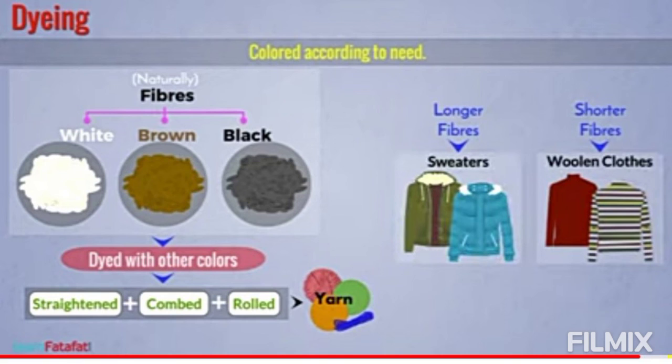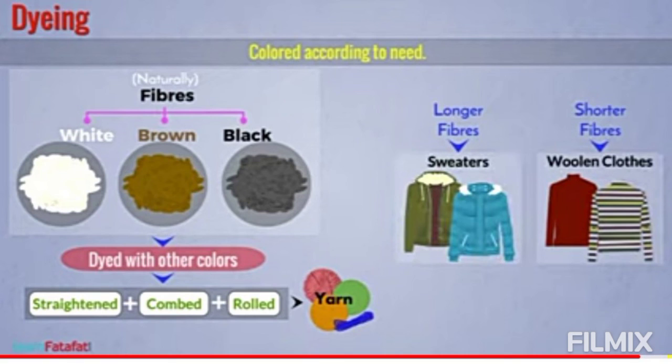After dyeing, we come to the last step. The fibers are then passed through metal teeth to straighten them. As we know, sheep hair is usually curly, and wool is straight in form. To straighten the hair, this process is known as carding or combing. They are further combed and rolled into yarn.